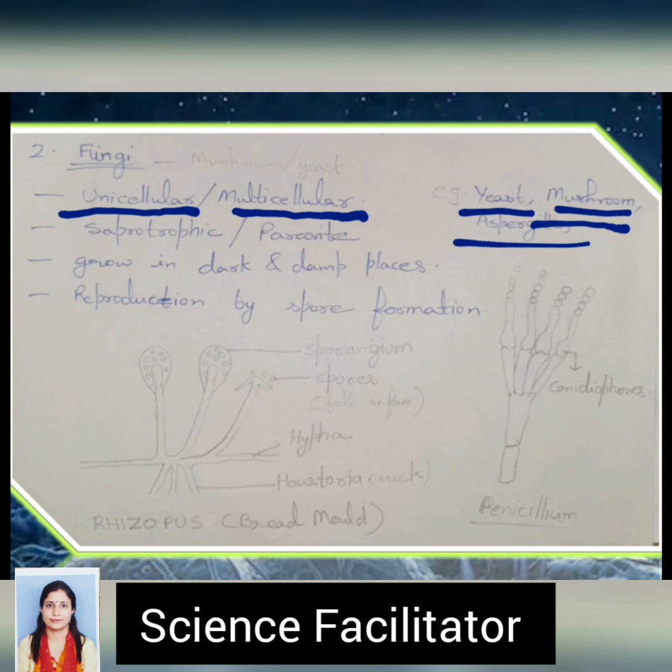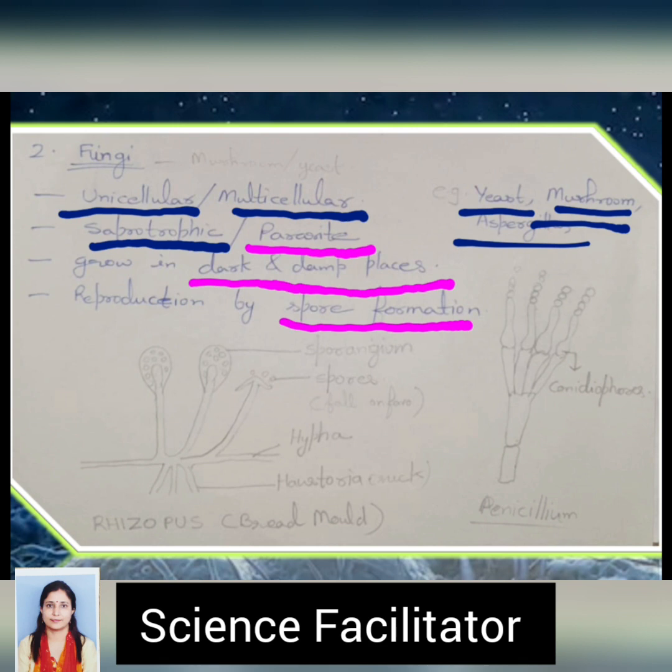Regarding their type of nutrition, they can be saprotrophic, that is, they are able to get food from dead and decaying organic matter. For example, mushroom can grow on dead and decaying matter, or they can be parasitic, that is, they are getting food from the living organisms. They generally grow in dark, moist and damp places, and the reproduction occurs by spore formation.